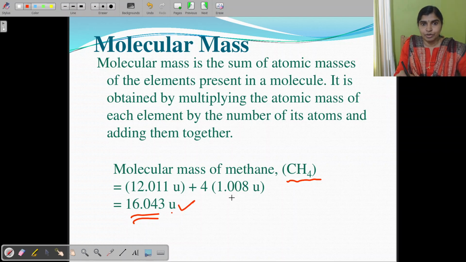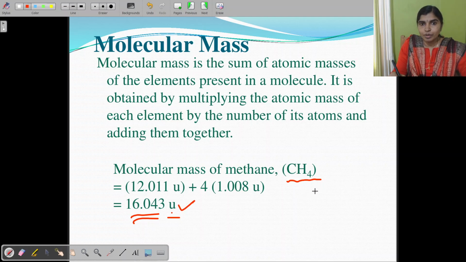We can take the molecular mass of CH4 as 16, or you can take the exact value of 16.043 U, that is the mass of one molecule of CH4. Is it the actual mass of one molecule of CH4? Yes, if U is given, then it is the exact mass. If U is not given, it is not the actual mass. It is only a relative number which expresses how many times it is heavier than 1 U.